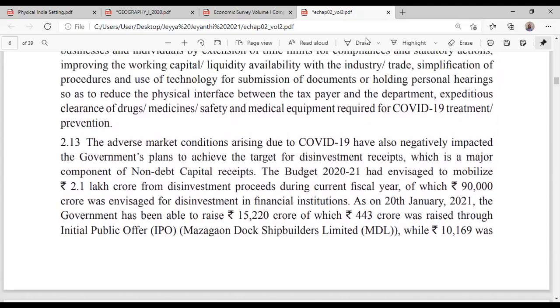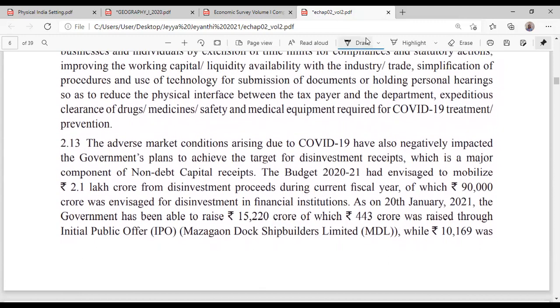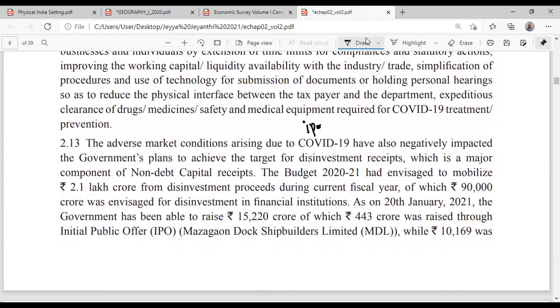During this period, the government also came with a lot of IPOs, IPO and disinvestment. That means the government sold its companies. For example, they sold Mazagon Dock Shipbuilders Limited, which was an IPO. There they got 443 crore. The government actually planned to get 2.1 lakh crore from disinvestment, but actually got only around 90,000 crore.